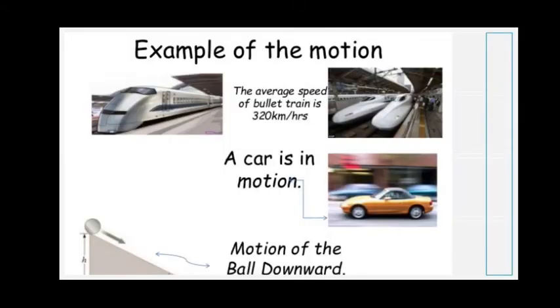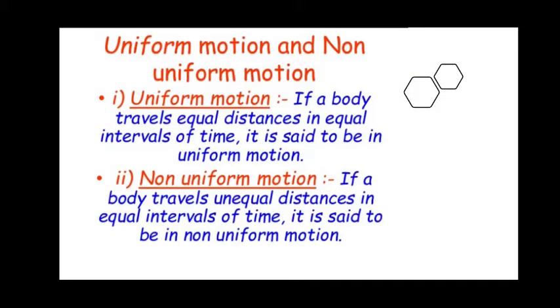Let us study a few examples of motion. The car in motion, the motion of a ball downwards. The movement of a train, a bus, a car, a vehicle, a person moving from one place to another are all considered examples of motion. Under motion we have two types, uniform and non-uniform.